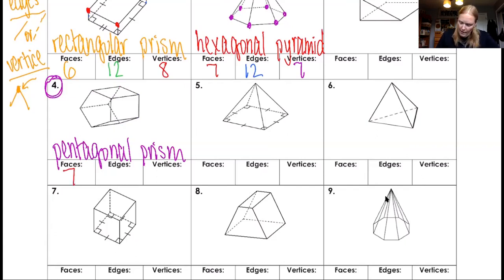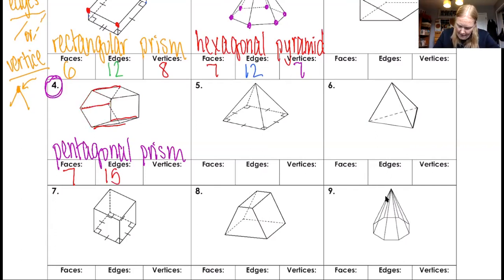Okay, edges. If I draw them, 1, 2, 3, 4, 5. So there's 5 around the sides. There are 5 around the top. And if there's 5 around the top, there's got to be 5 around the bottom. So 5 on the sides, 5 on the top, 5 on the bottom. 5 times 3 is 15 edges. Okay, and I hope I'm not going too fast. If I am, feel free to rewatch it.